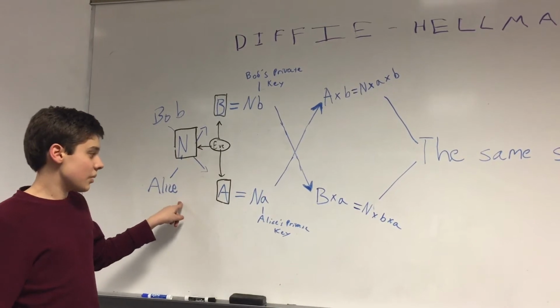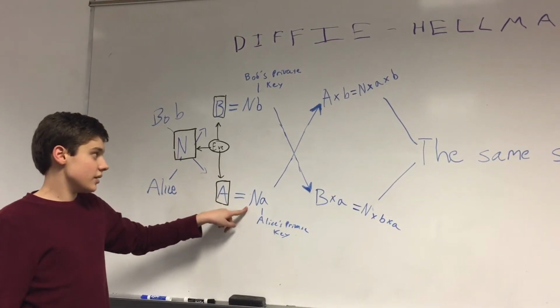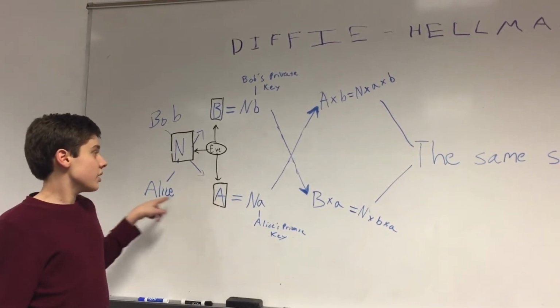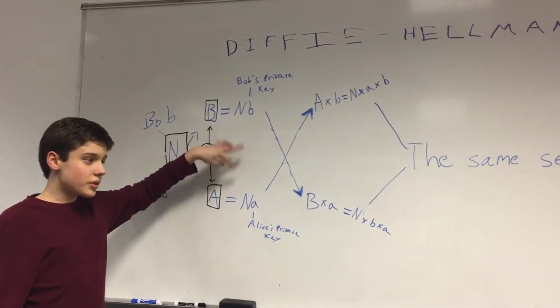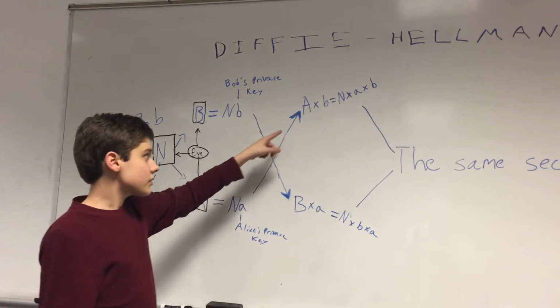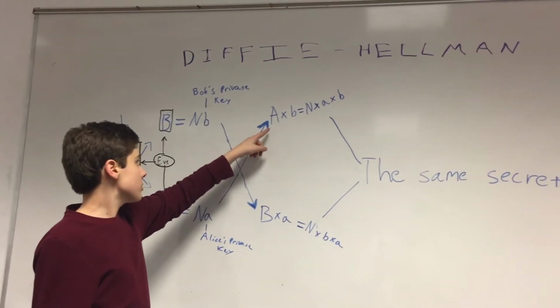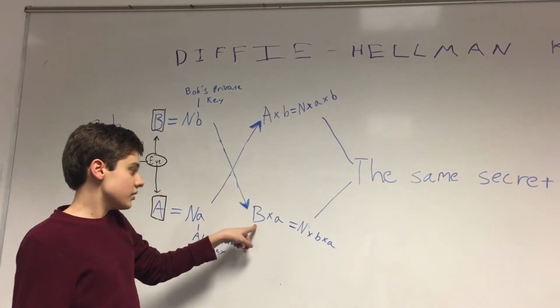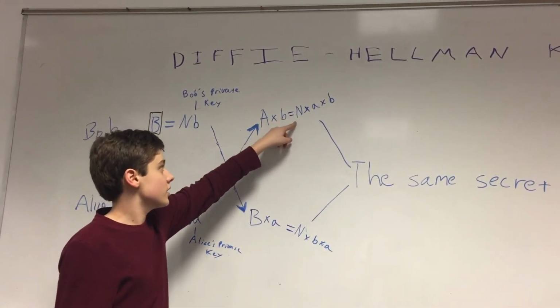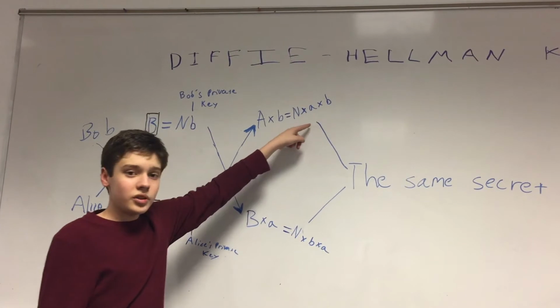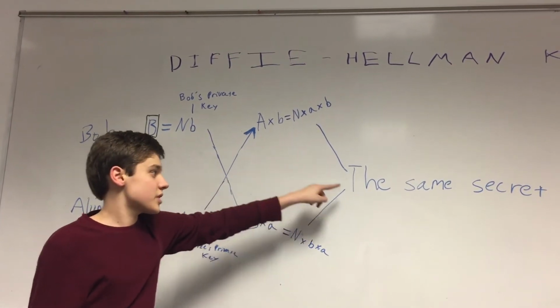Alice will do the computation, little a times n, to create big A, and Bob will do the calculation, little b times n, to create big B. They will then swap these publicly. Now, Alice will take Bob's n times little b times little a, and Bob will take n times little a times little b. Since the commutative property applies, these numbers will equal the same secret number.